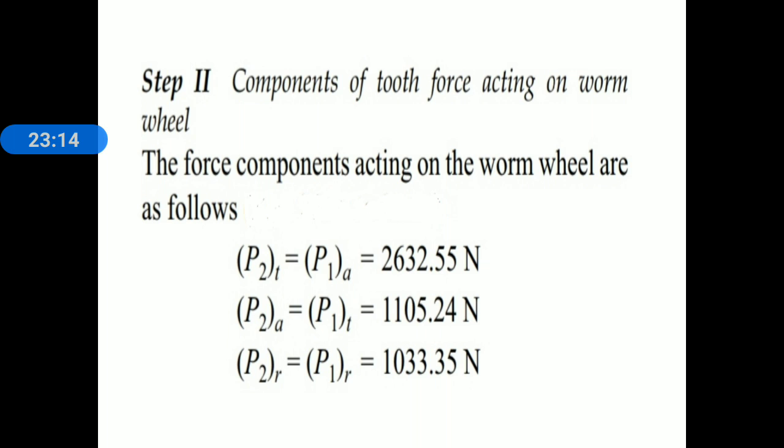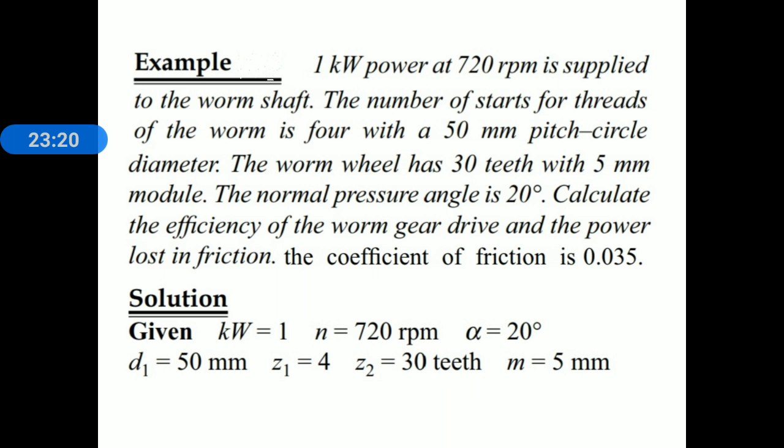This problem is asked for 6 marks in university examination, remember that. Okay, next problem, problem number 2. Everyone again read this problem statement carefully. 1 kilowatt power at 720 rpm is supplied to the worm shaft. The number of starts for threads on the worm is 4 with a 50 mm pitch circle diameter.